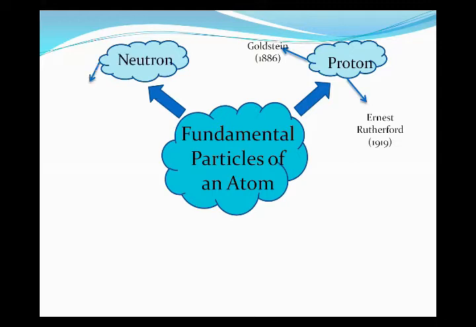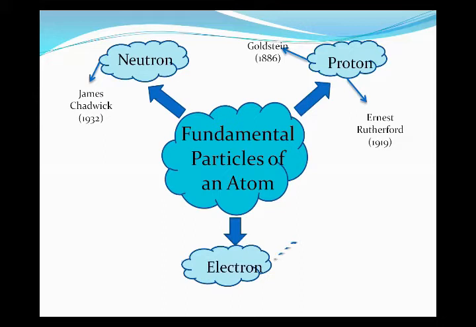Now next we have the neutron. The neutron has no charge, it is neutral, and it was discovered through the work of James Chadwick in 1932. And finally, the electron has a negative charge, and it was discovered by William Crookes in 1879, J.J. Thomson in 1897, and finally M. Faraday in 1830.